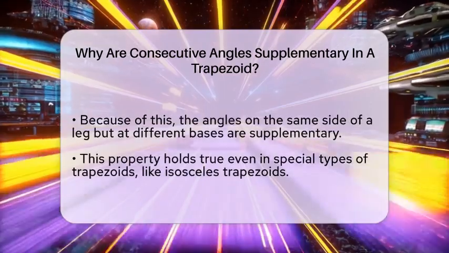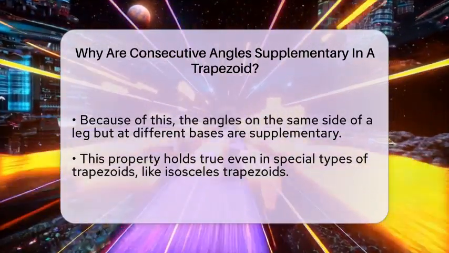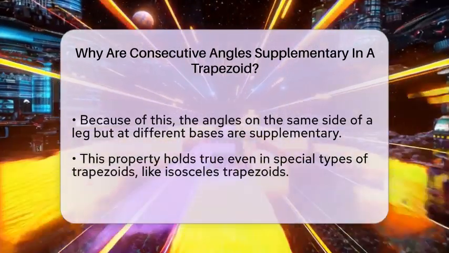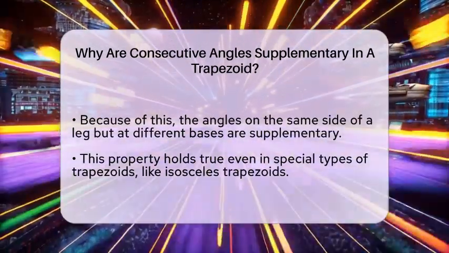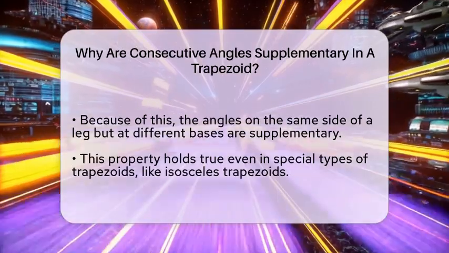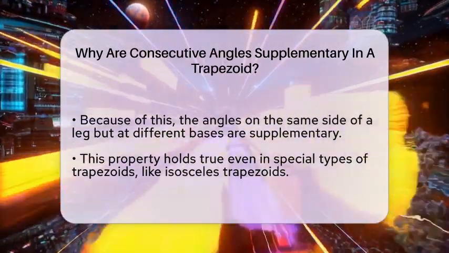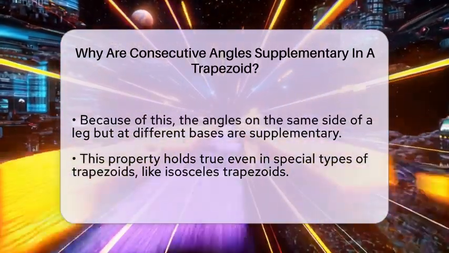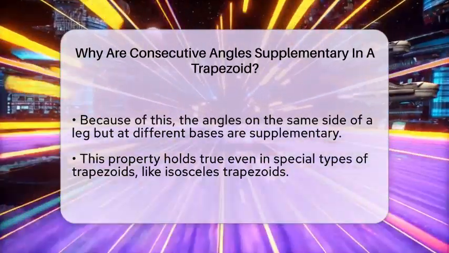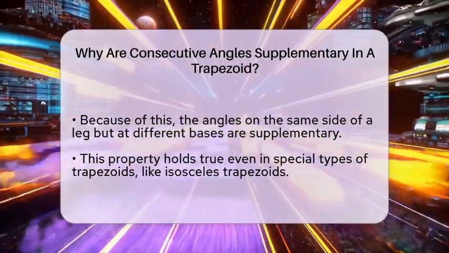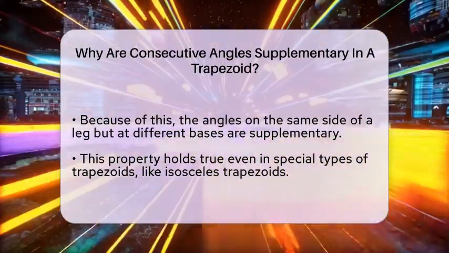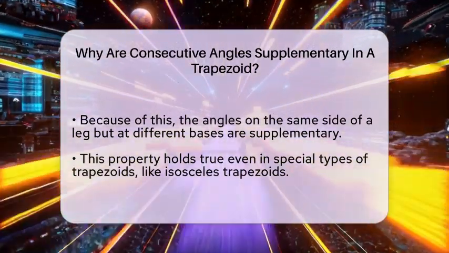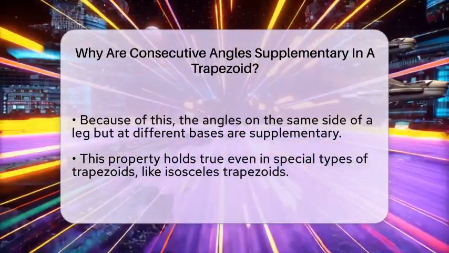So, in a trapezoid, the angles on the same leg but at the different bases are always supplementary because the legs serve as transversals crossing the parallel bases. This is why the angles next to each other along the same leg always add up to 180 degrees. It's a property that helps us solve many problems involving angles in trapezoids. For example, if you know one of these angles, you can easily find the other by subtracting from 180 degrees.